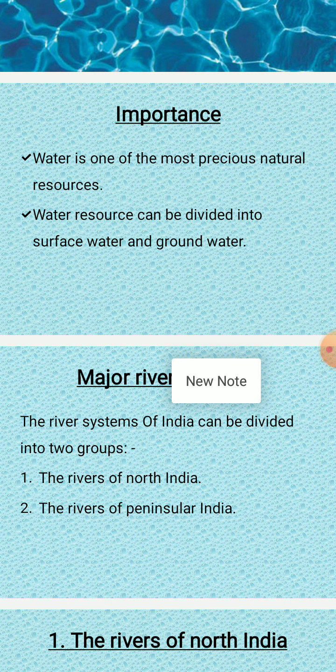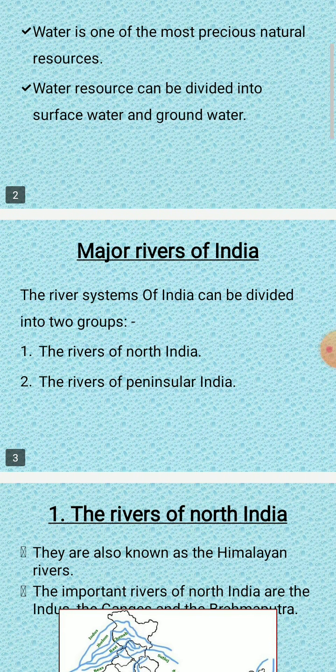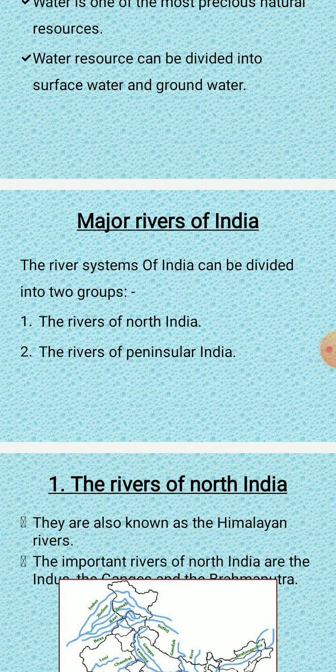South Indian rivers are also plenty, but they go dry in summer. Now in North India, rivers Indus, Ganga and Brahmaputra are the major rivers. Mahanadi, Godavari, Krishna and Kaveri are the important rivers of South India.